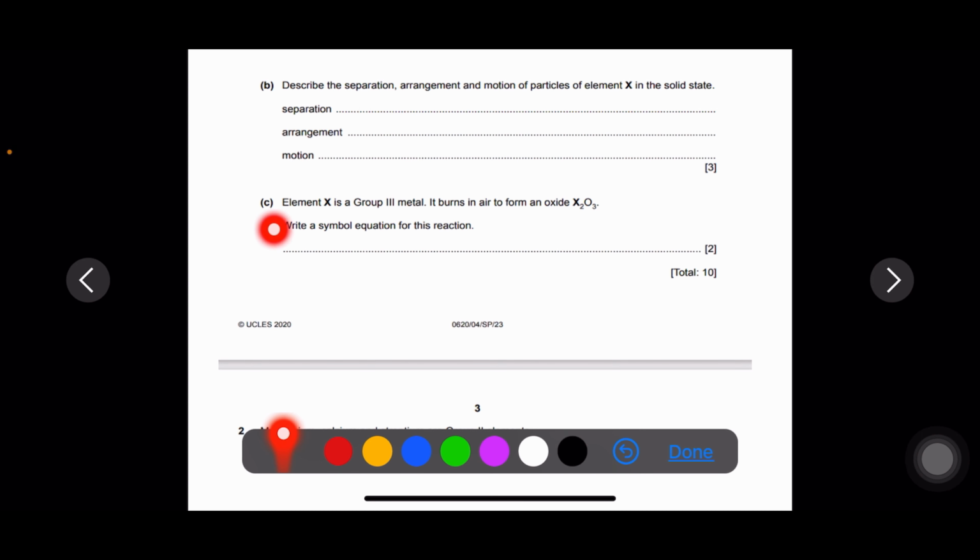Question number D. Element X is a group 3 metal. It burns in air to form an oxide X2O3. Write a symbol equation for this reaction. Here they are asking to give a symbol equation. Symbol equation means you have to give the chemical formula. You are not allowed to write a word equation here.